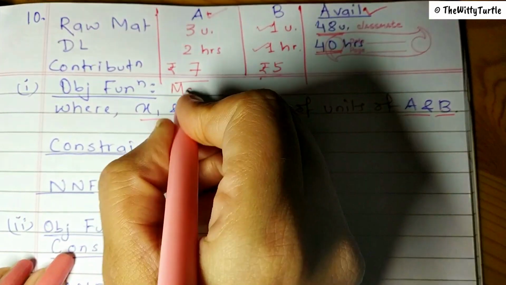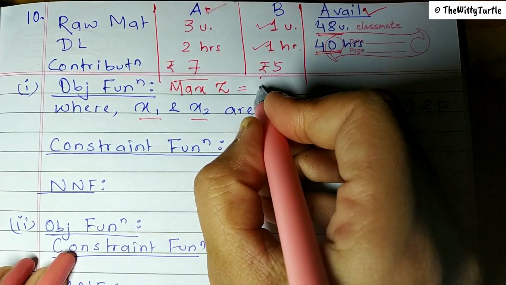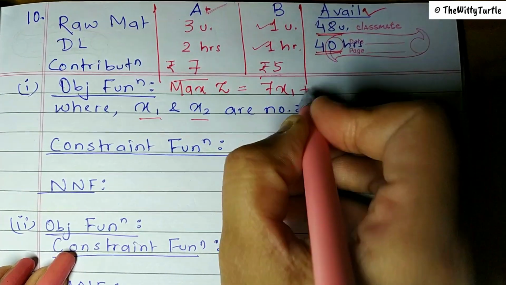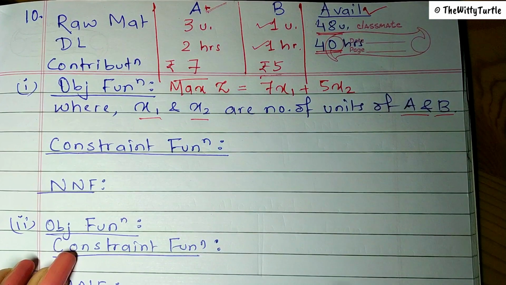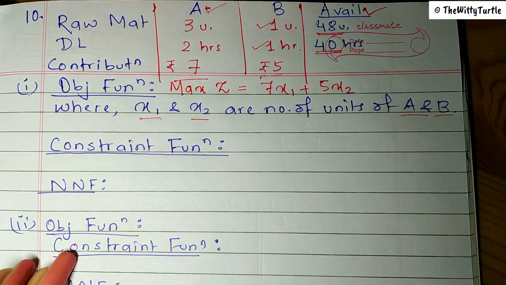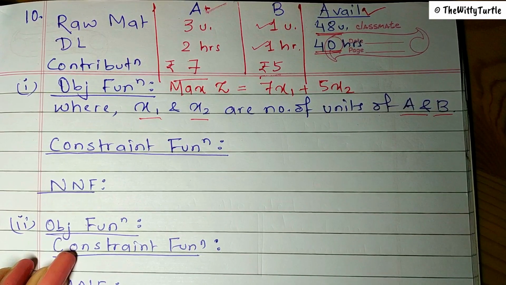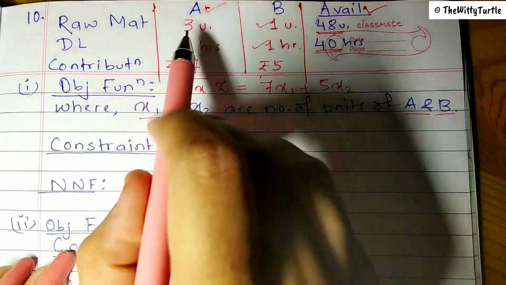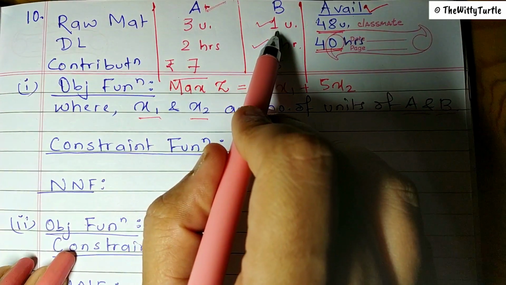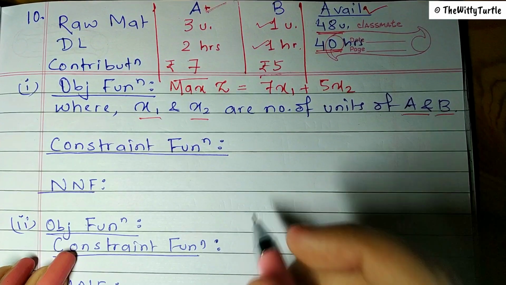So here it will be, objective function will be max z equals to 7x1 plus 5x2. Right? And now in this case, what are the two constraint functions? The constraints are obviously the availability of the resources. So what is the first constraint function? It is 3x1 plus x2. It should be less than or equal to 48 units.